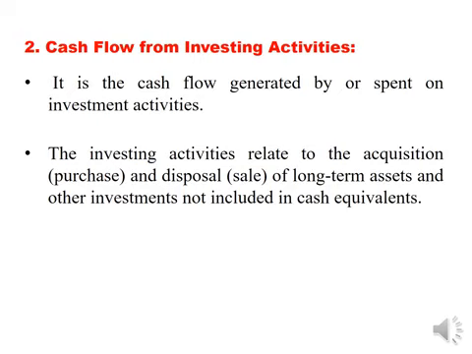Second category of cash flow is cash flow from investing activities. It is the cash flow generated by or spent on investment activities. It is the investment made by the business concern in government securities, shares and debentures of other companies, or in subsidiary companies. The investing activities relate to the acquisition and disposal of long-term assets and other investments not included in cash equivalents.